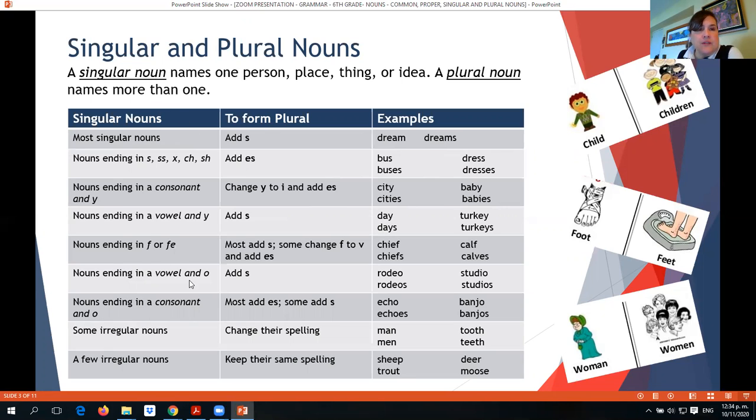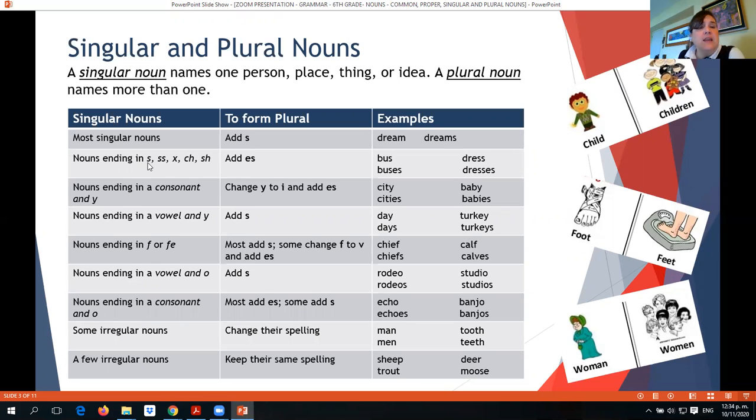Let's see the chart. How do we form plurals? Well, for most singular nouns, you only add an S at the end. For example, dream, if you want to turn it into a plural noun, you put dreams. But nouns that end in S, double S, X, CH, or SH, you will not add an S, you will add ES, okay?